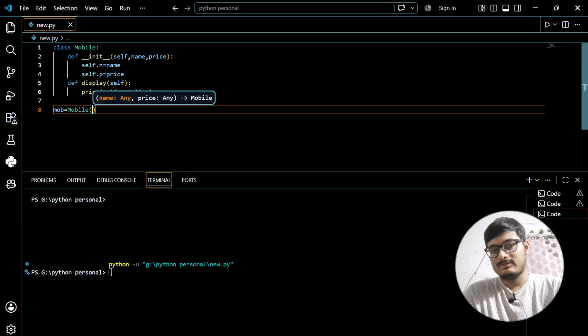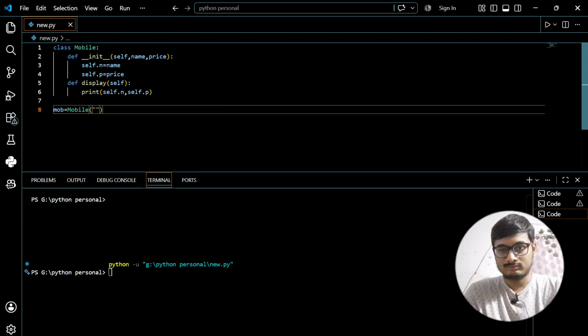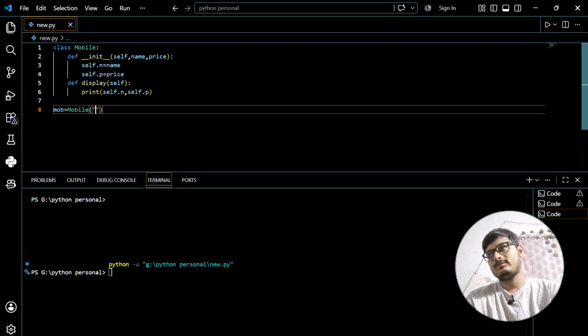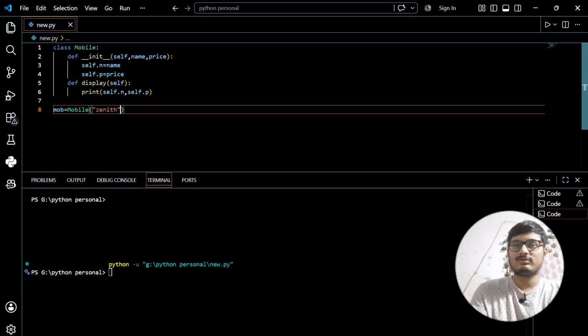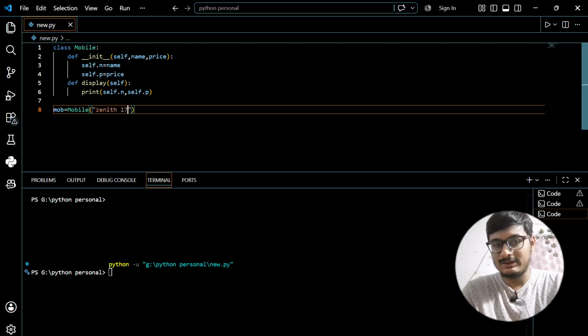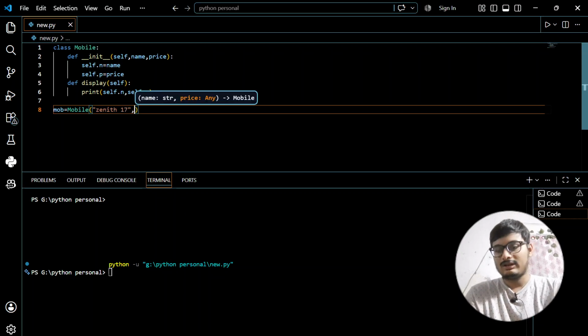Just give it some names. Let's create our own model, which is called Zenith 17. This is the name of the model, and its price, suppose, is 20,000.